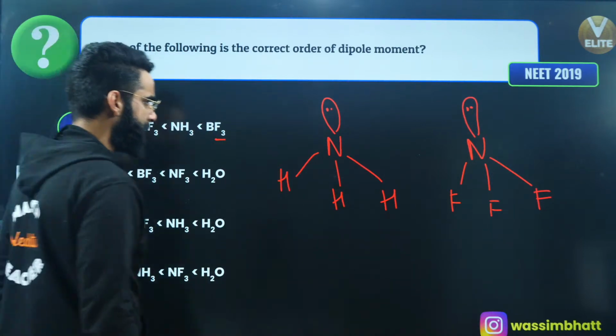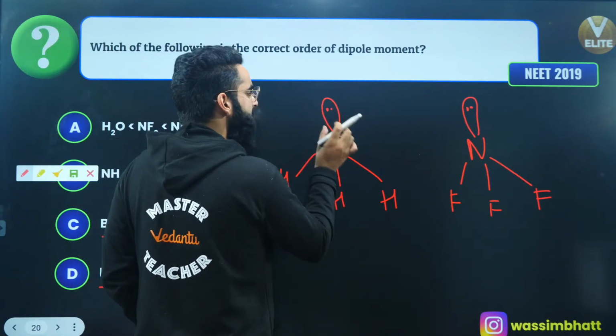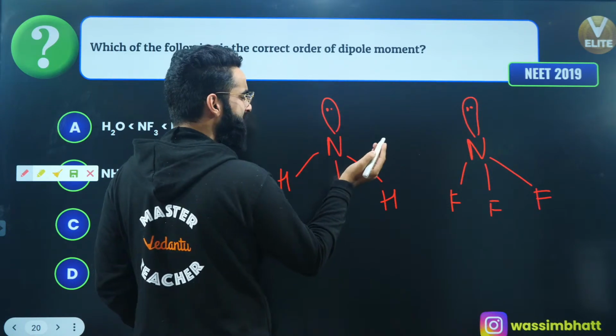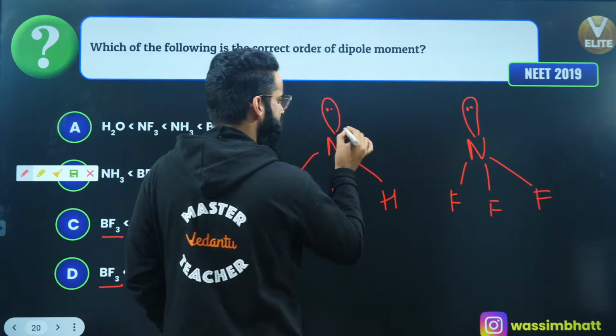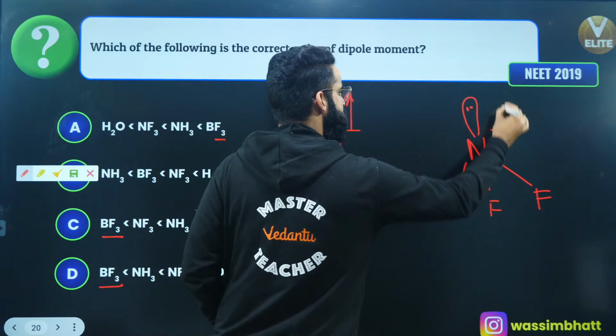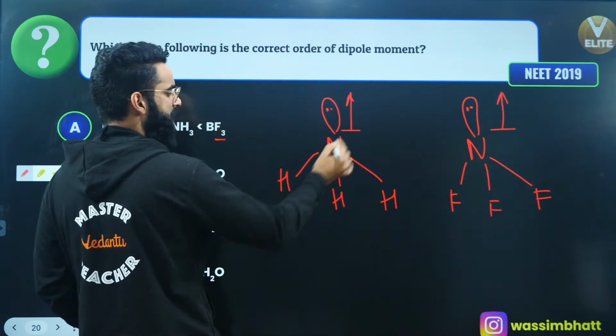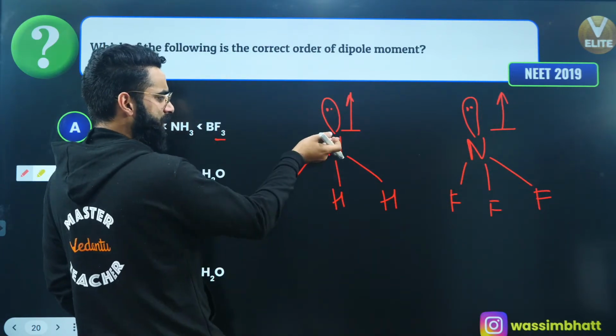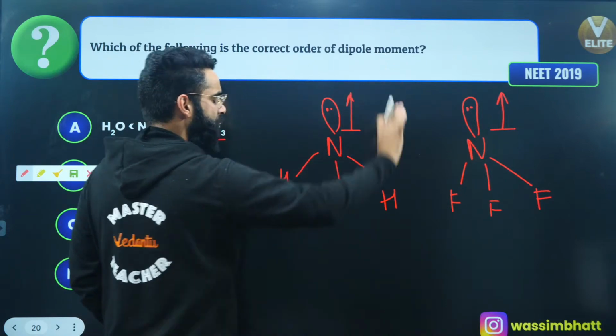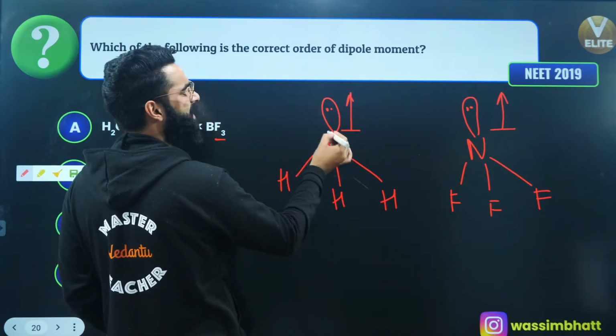Let's check it out. Have a look. First of all, there will be the contribution of the lone pair towards the dipole moment, and the direction of dipole moment due to the lone pair is towards the lone pair, correct? Now among nitrogen and hydrogen, which one is more electronegative? Nitrogen. So it will attract the bonded pair of electrons towards itself, due to which nitrogen gets slightly negative,